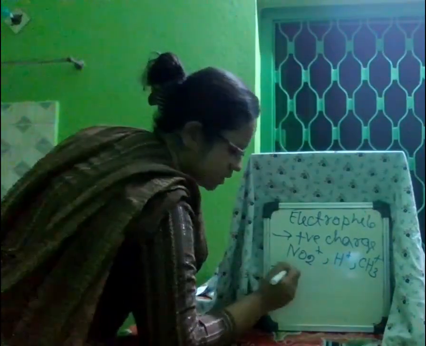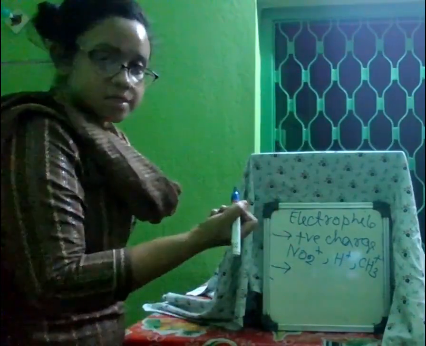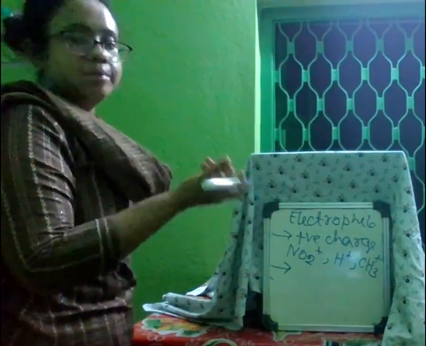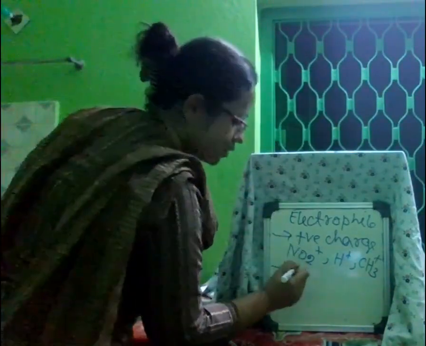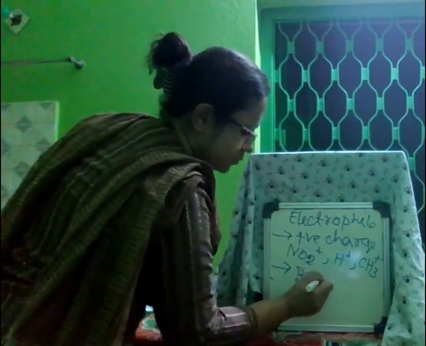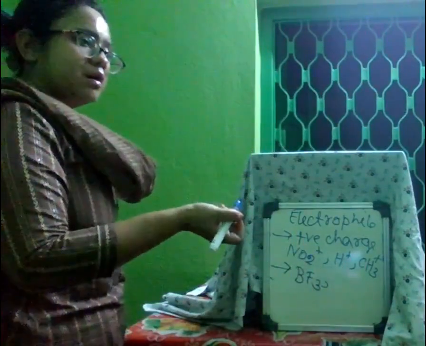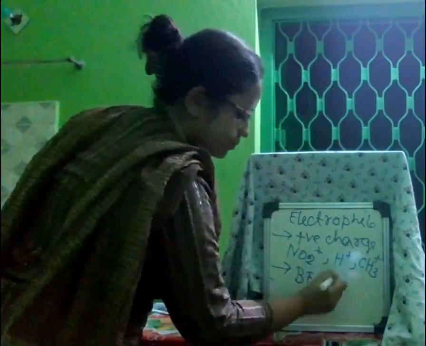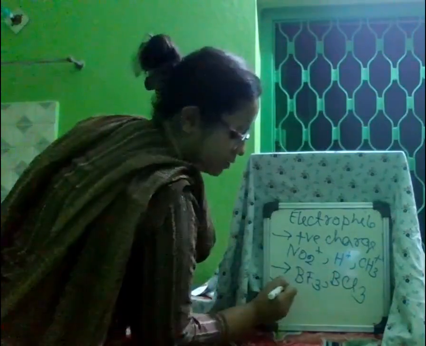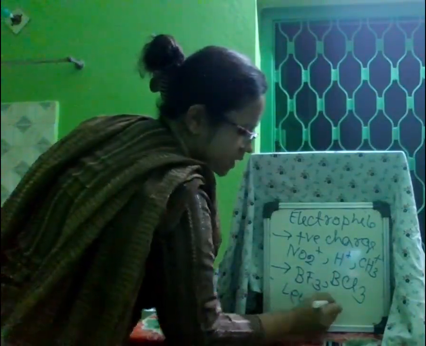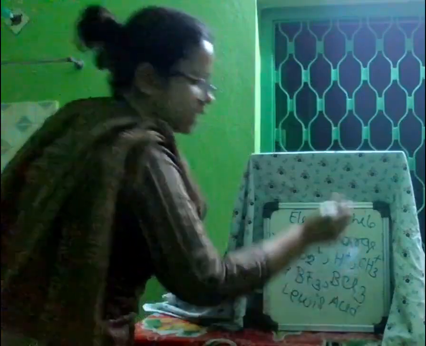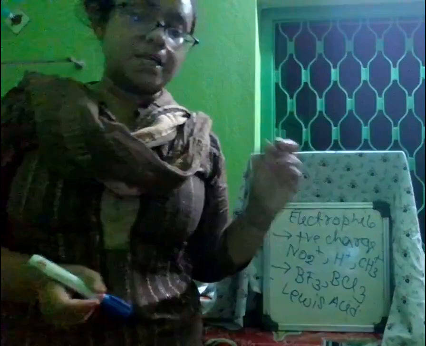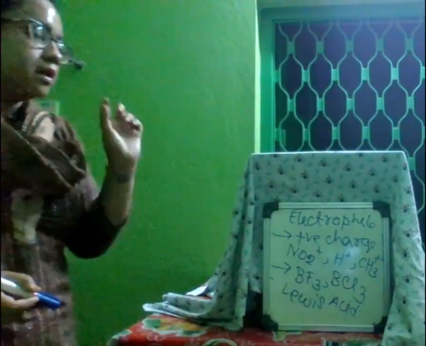But there should also be some species with empty orbitals. You can call it BF3 or other atoms, like BCl3, which mainly behave as Lewis acid type species. They are the electrophiles. So there are two types of electrophile as per our knowledge, and there are three types of nucleophile.